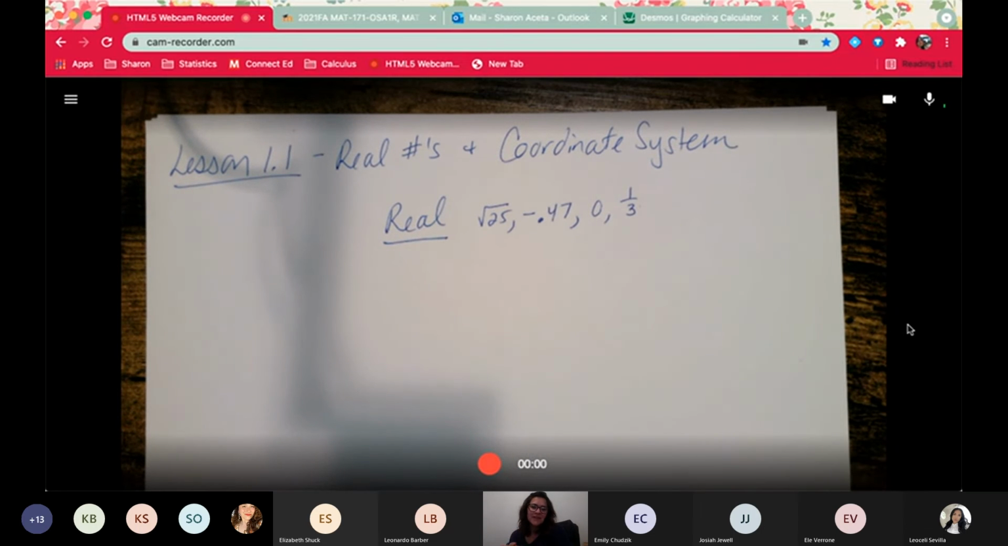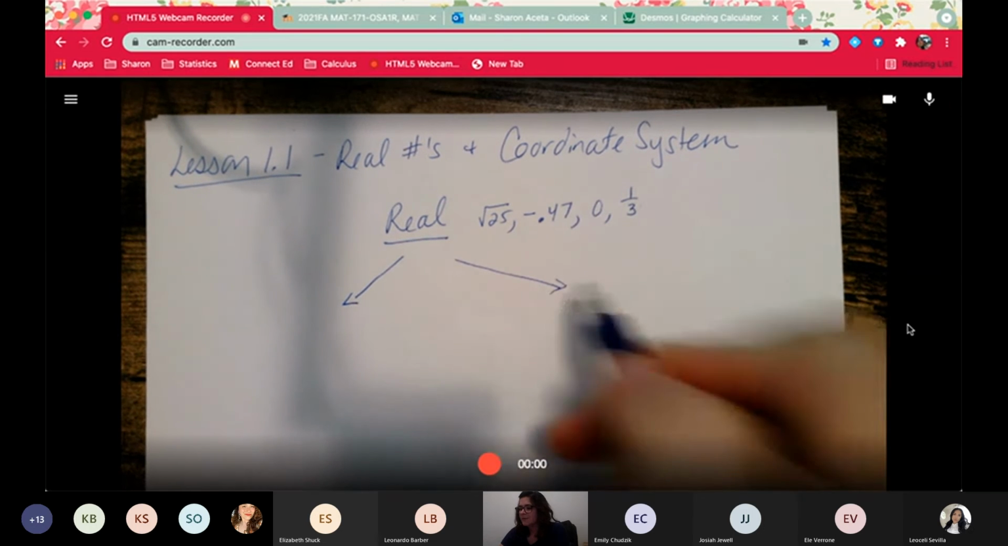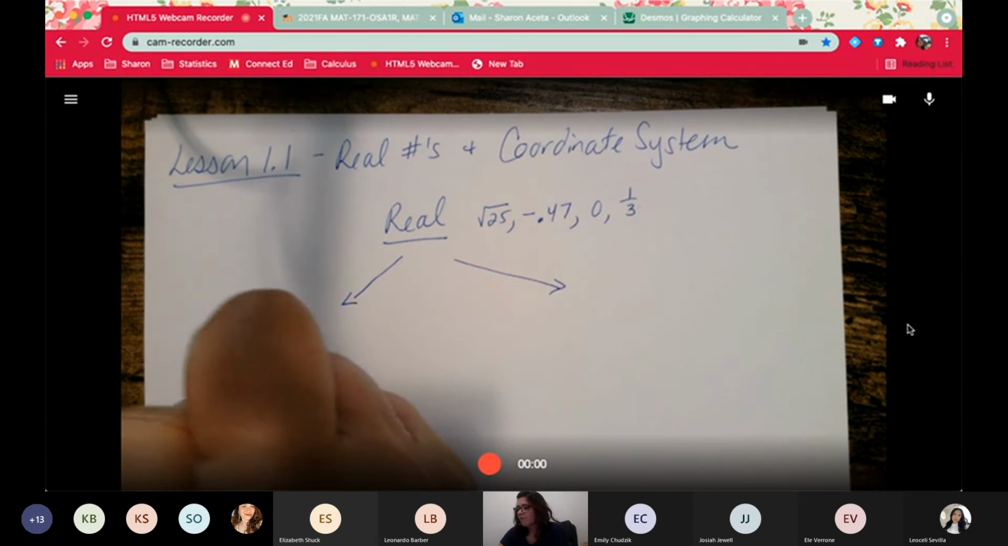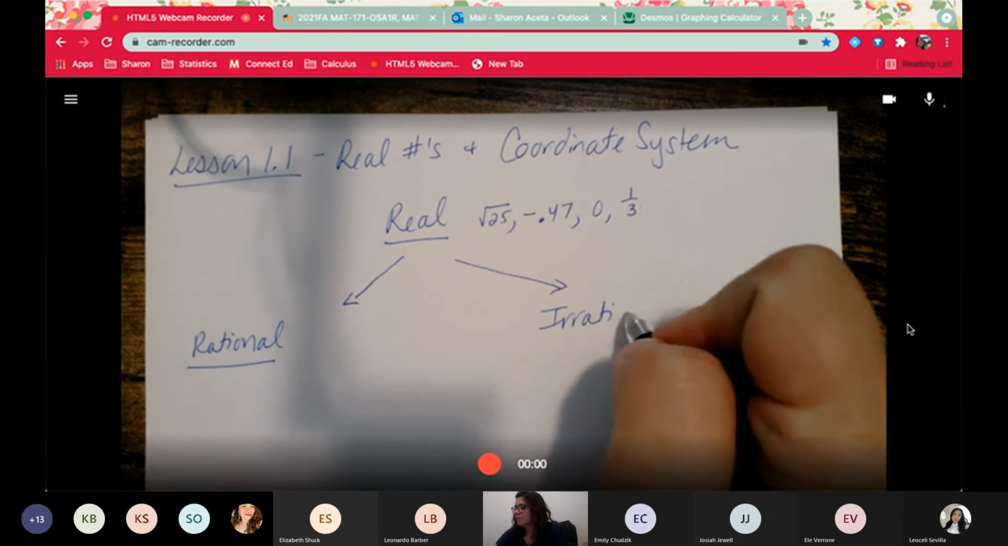Not real numbers we're going to get into are those imaginary numbers where we're taking the square root of a negative number. But everything else that you can think of is considered a real number. Now, real numbers are separated into two groups. Those two groups are rational and irrational.